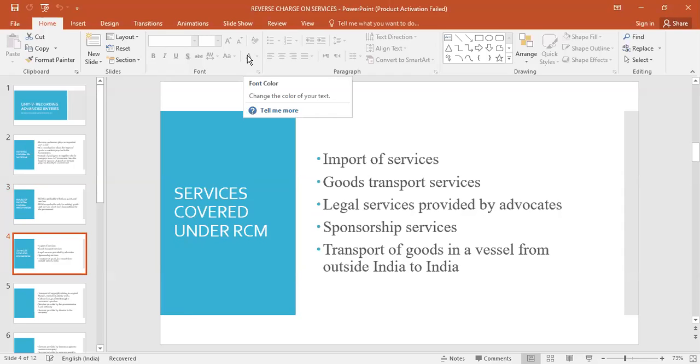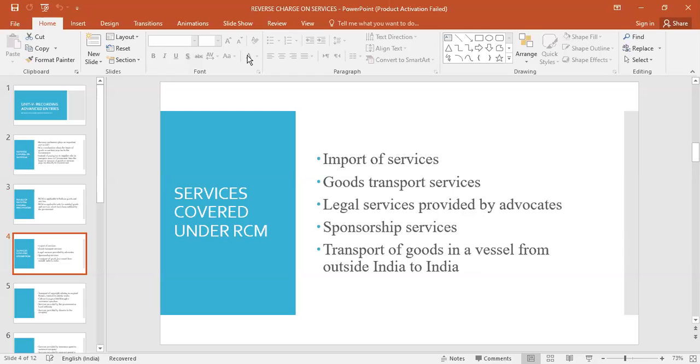Now, for example, in case of services, these are the services which are covered under the reverse charge mechanism. First one, examples. These are examples of services which are covered under RCM. Import of services. Suppose we are buying services from abroad, the seller who is abroad will not pay the tax because he is out of the purview of GST. Who has to pay the tax? We. That means when I'm buying services from abroad, we have to pay the tax. That is called reverse charge mechanism.